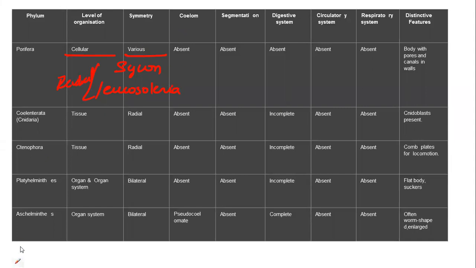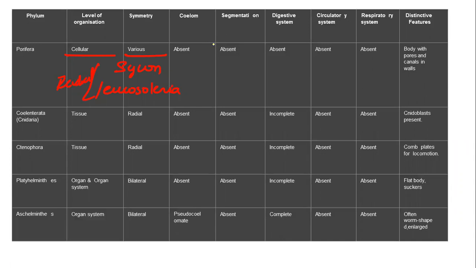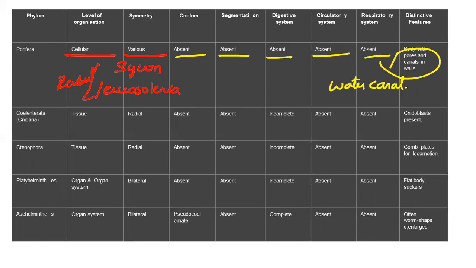And next one is coelom. Coelom is absent, that is acoelomate, and segmentation is absent. Digestive, circulatory, and respiratory systems are absent. But it has one specialized system called the water canal system, which helps in reproduction, food, inhaling of oxygen and releasing of carbon dioxide also. It has specialized cells which are called choanocyte cells.